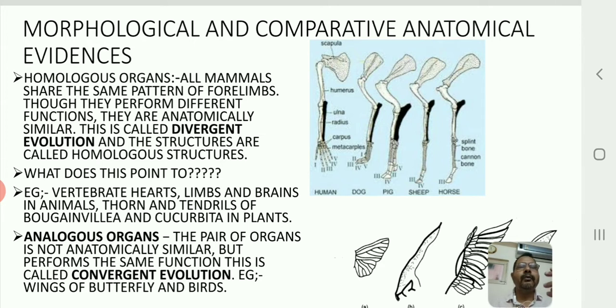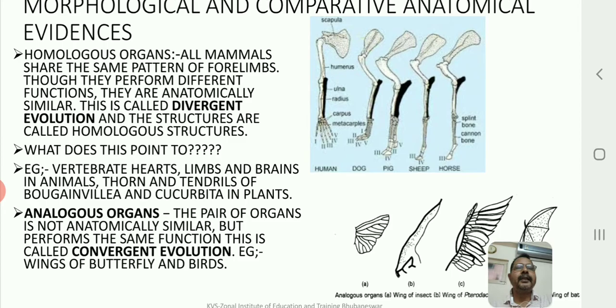So what does this mean? It means that organs that have a similar basic plan and structure, anatomically they are different, because of different structures, so they may be performing different functions. So therefore we say they are homologously similar. In that sense they are performing different functions because it depends upon the habitat of such organisms, where they live.